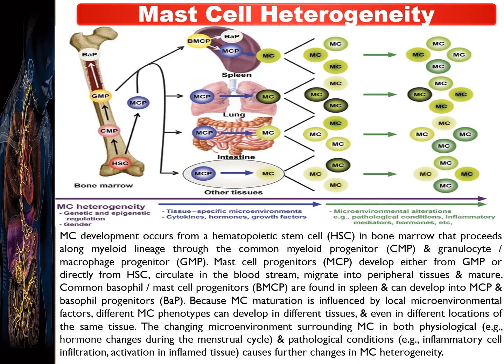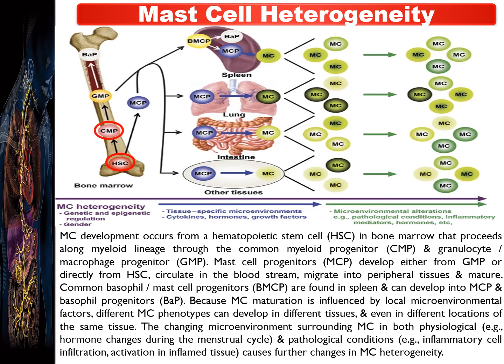So as we already discussed, mast cells are bone marrow derived immune cells. And in continuation to this, what are mast cells? The mast cell heterogeneity. The mast cell development occurs from hematopoietic stem cells, denoted as HSC. See in this diagram. In the bone marrow it proceeds along the myeloid lineage through the common myeloid progenitor, that is the CMP.